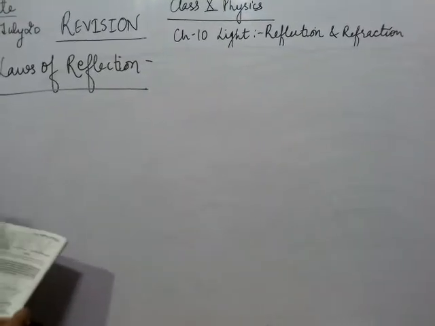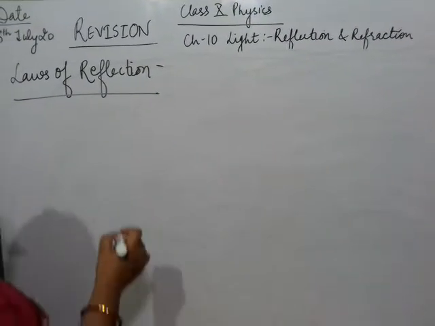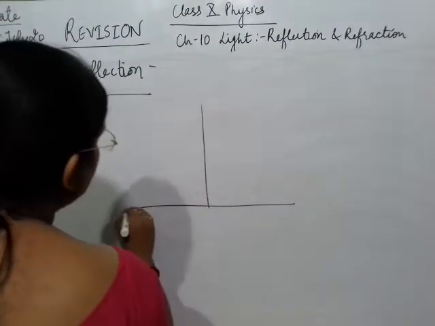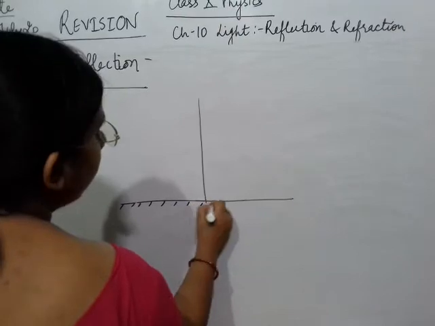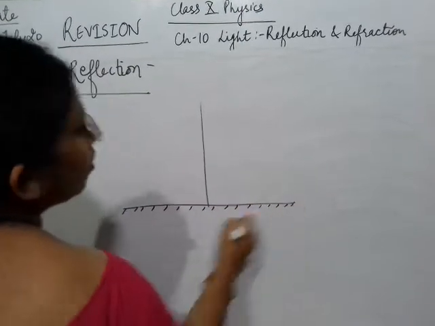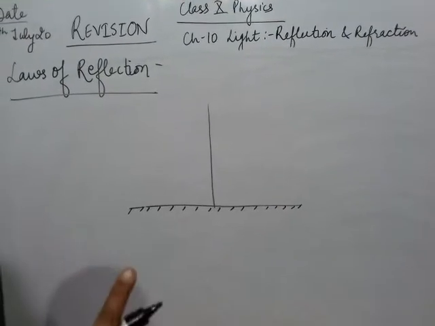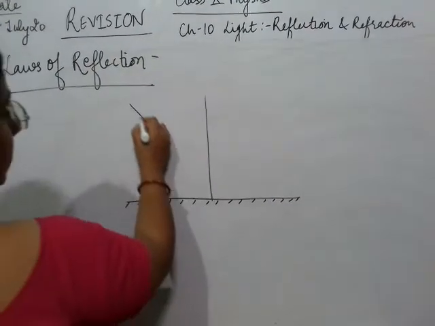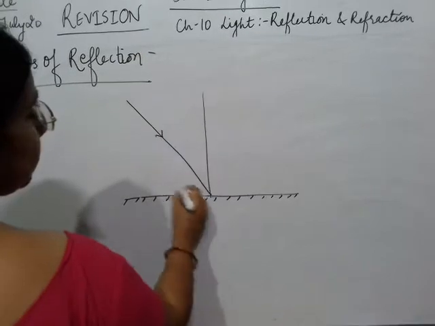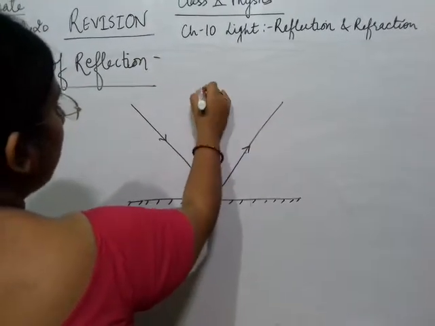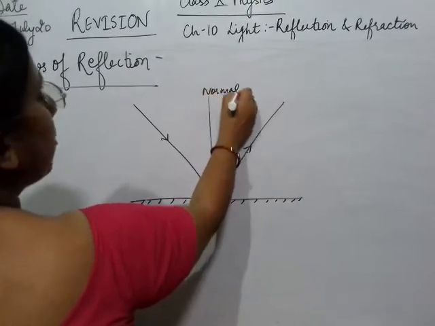Next are the laws of reflection. Whenever we talk of reflection, we always talk of regular reflection. The first law says that the incident ray, the reflected ray and the normal to the surface lie together. What is meant by a normal to the surface?